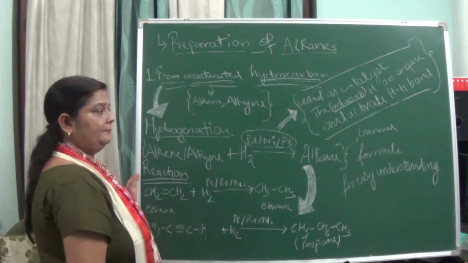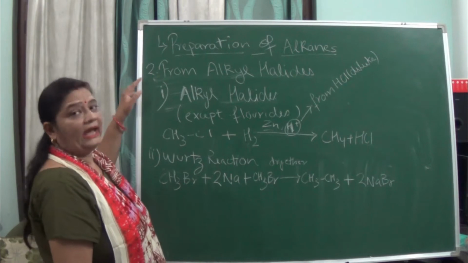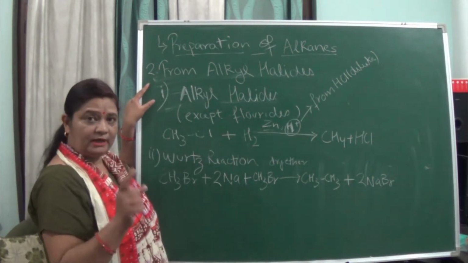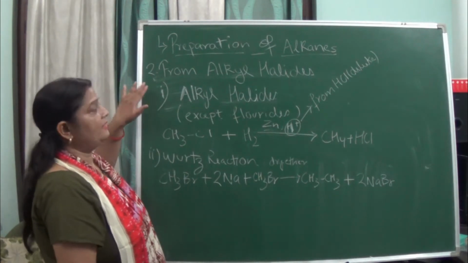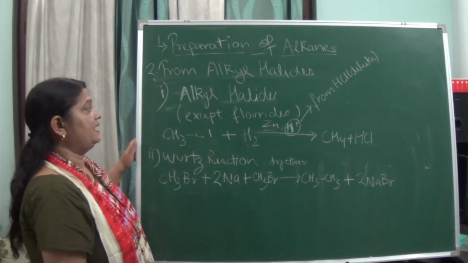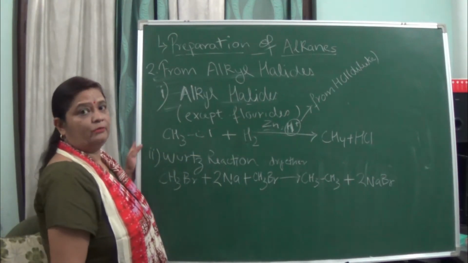Now we are going to prepare alkanes from alkyl halides. First we prepared from unsaturated hydrocarbons; second we are preparing from alkyl halides. Halides means the halo group: fluorine, chlorine, bromine, iodine.